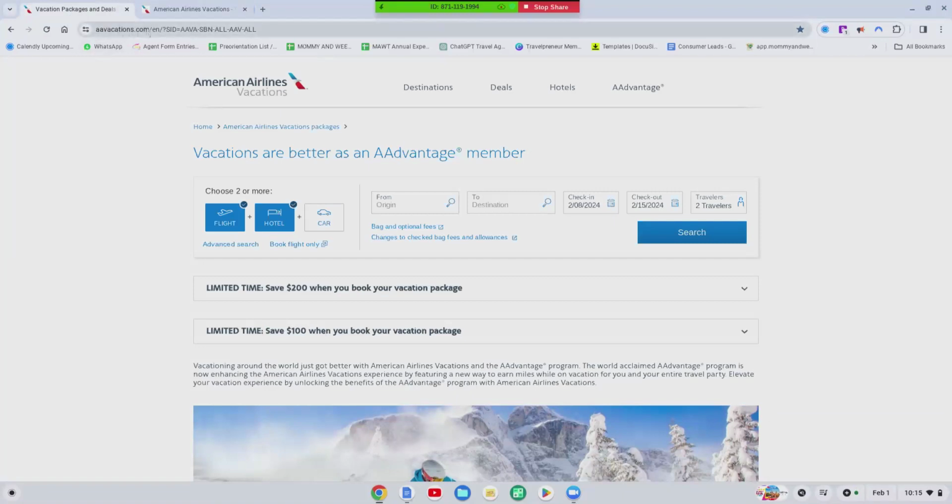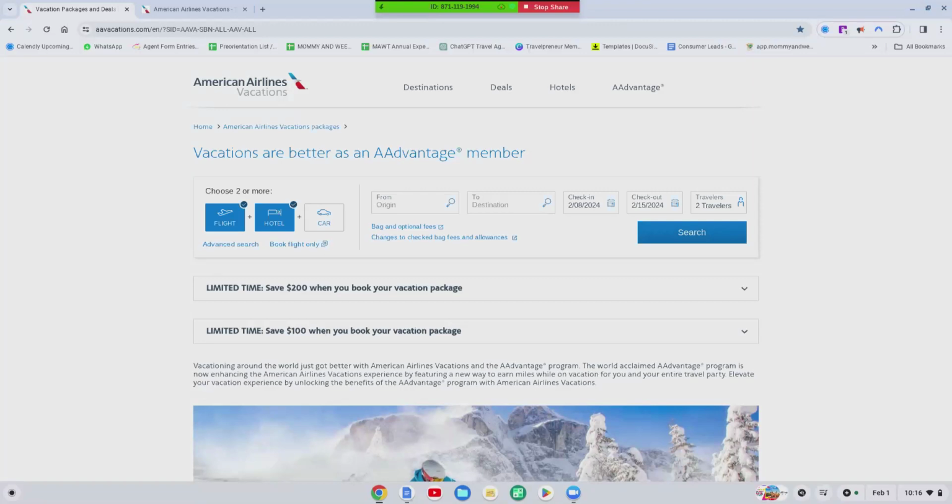aavacations.com/en question mark capital SID as in dog =AAVA dash S as in Sam, B as in boy, N as in Nancy, dash AAL dash AAV dash ALL. Okay. And so when you type that in, and I'm going to post this in the description area as well.